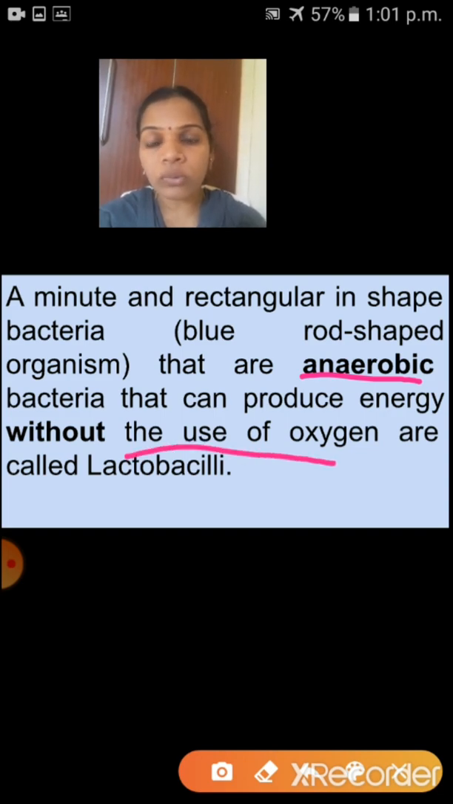So here through this slide, what did you get? Yes, lactobacilli is a minute rectangular shaped bacteria. It is a bacteria, and what is the shape of this bacteria? Rod shape. And is it anaerobic or aerobic? Yes, this bacteria is anaerobic. Without oxygen it can produce energy.